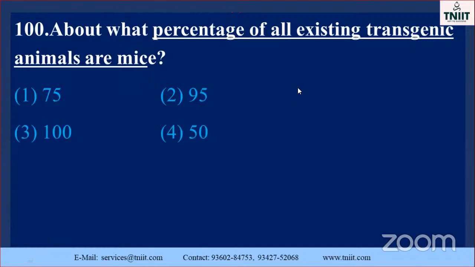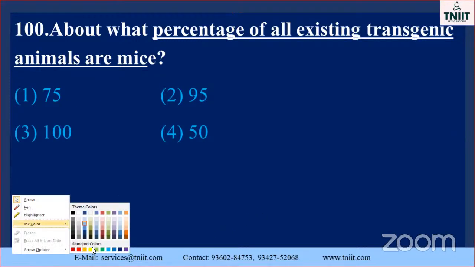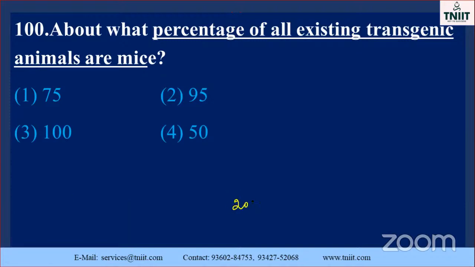About what percentage of all existing transgenic animals are mice? This is the last question. At the same time, it's a direct question also. Just imagine, this is very, very, very important. This time they may ask the question. This time, definitely 2023, they may expect it.